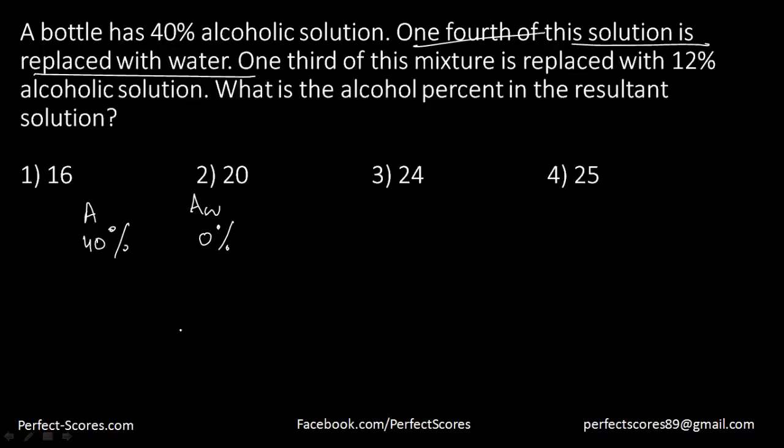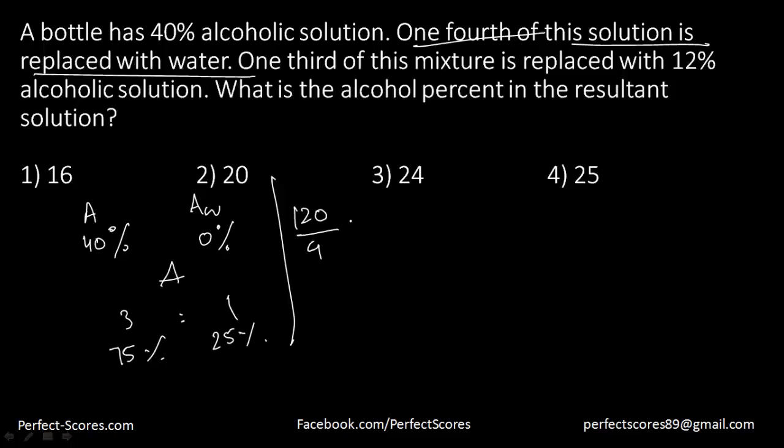That means first I take out 1/4, that means 75% remains, and then I add 25% to it, which means this is again mixed in 3:1, and the overall concentration of alcohol is going to be 120 divided by 4, which is going to be 30%, right?